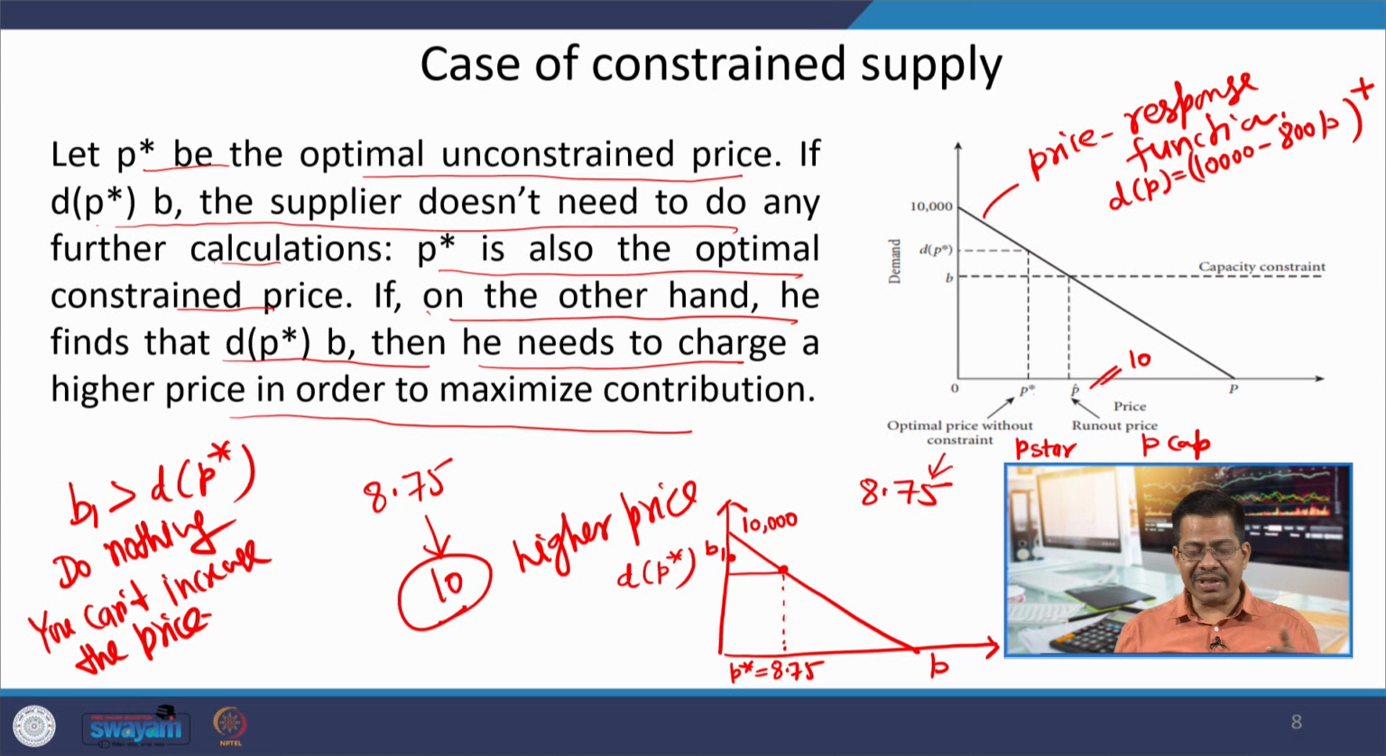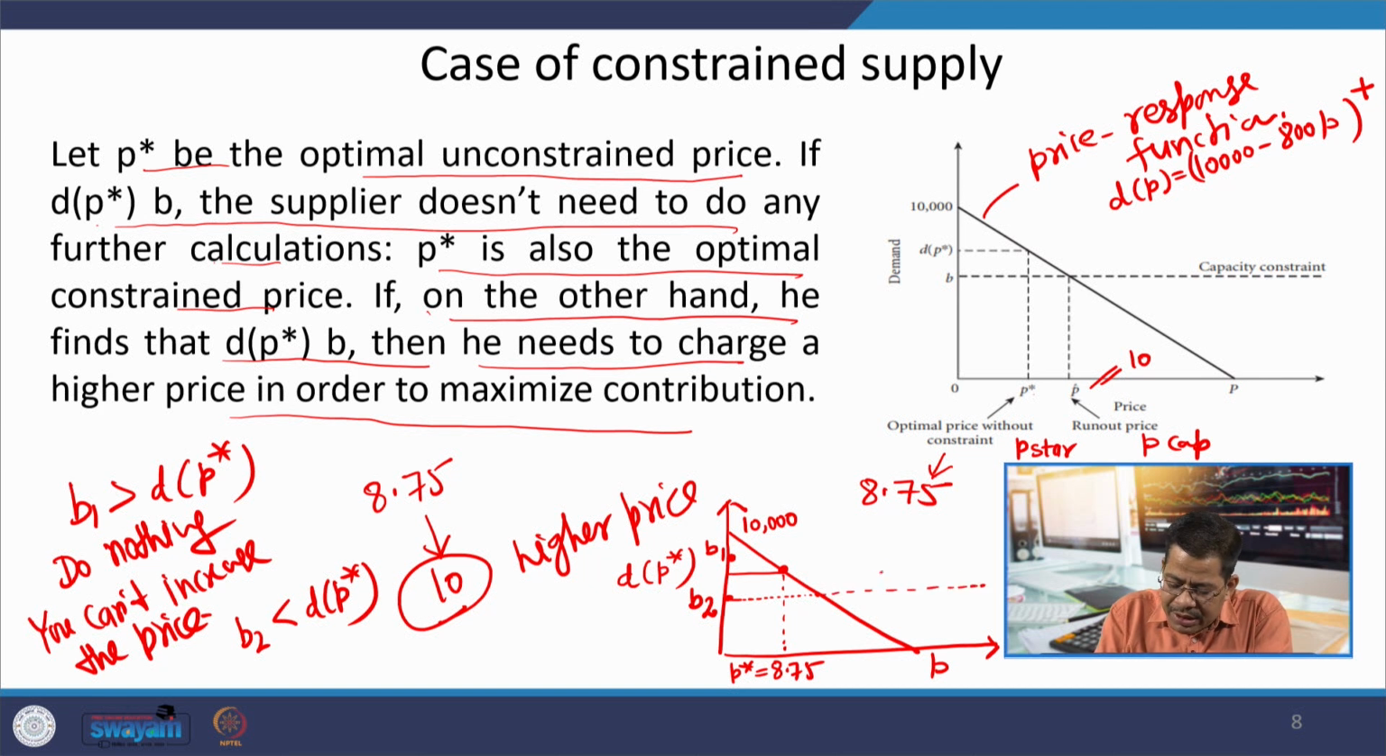So for us, in this case, it is a case of unrestricted supply only. But interesting things come if there is a different level B2, and B2 is less than this optimal demand level. Now, if B2 touches the price response function, it will touch at this particular point, and this is the capacity constraint.